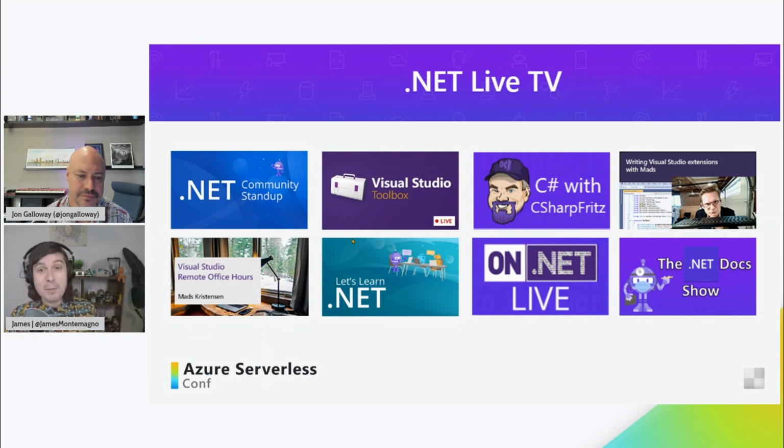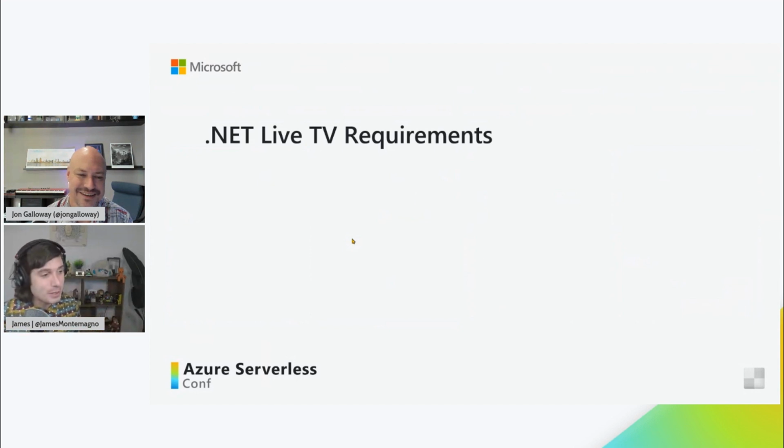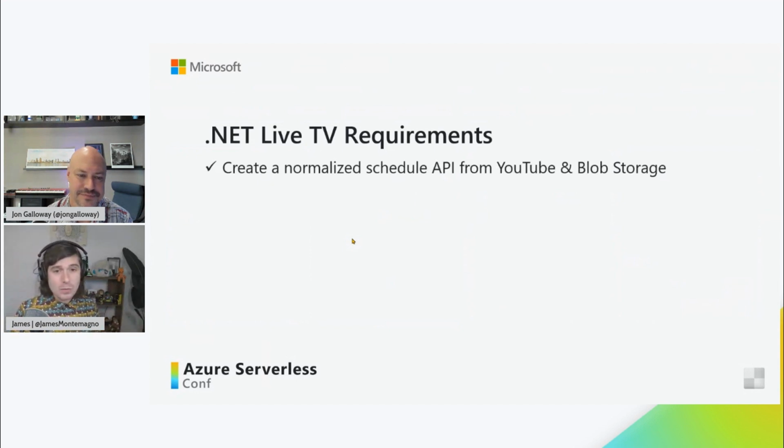So we said, well, how are we going to build this thing, right? I haven't built a real production application in a while. So let's go into the requirements mode. Well, what do we need this thing to do? Well, we actually need to normalize the data into a single API.